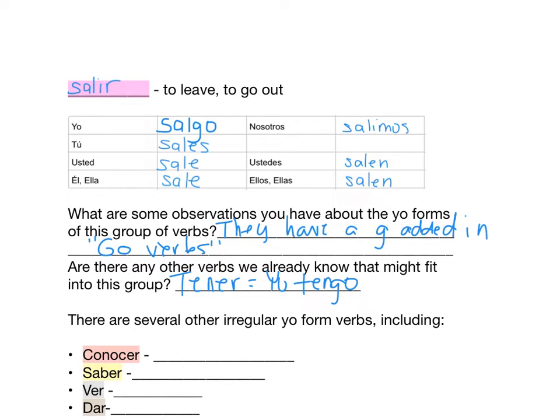Okay, so I want you to go back. Now here's salir. Sales, sale, sale, salimos, salen. So what I want to point out about salir is it is an IR verb. So make sure in the nosotros form, that's the only one that's different from an ER verb. So make sure that you have the IR ending in the nosotros form. Okay, so that's the go verbs.